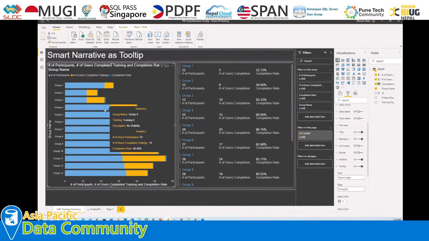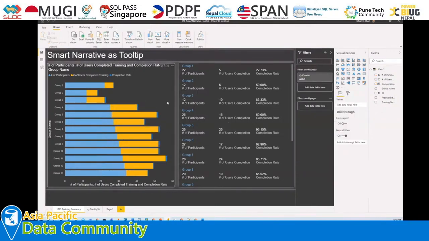And the smart narrative as a tooltip is also a good option to redesign or redefine your tooltip for your Power BI report. So this is all about the smart narrative visualization in Power BI. This is the second concept of the session that we discussed here.